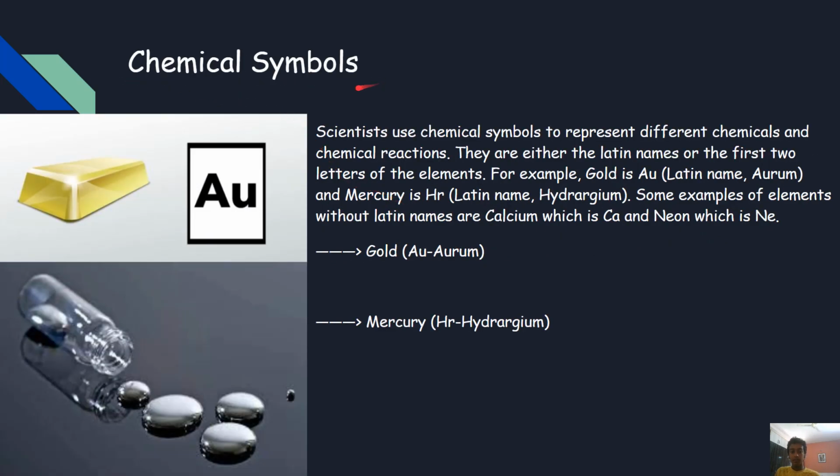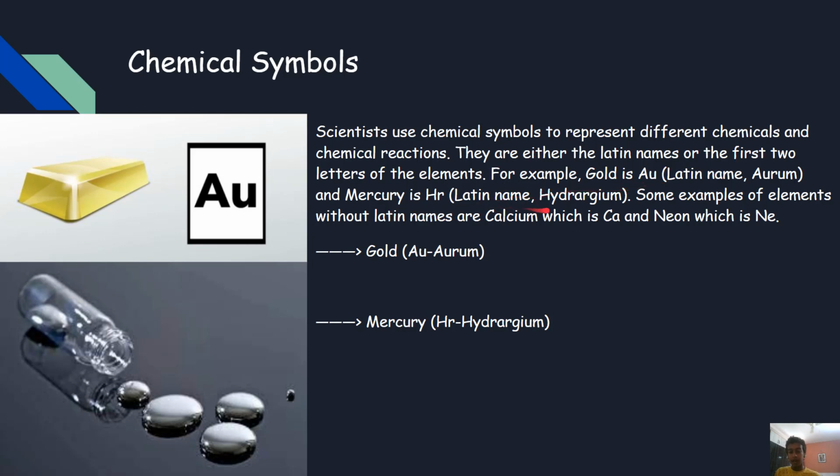Chemical symbols. So picture this. You visit a chemistry lab and you see different kinds of symbols like Au, Hg, K, C, and so on. Those are nothing but chemical symbols. They're either derived from the Latin names or are the first two letters of the elements. For example, the Latin name aurum is for gold, whose chemical symbol is Au.